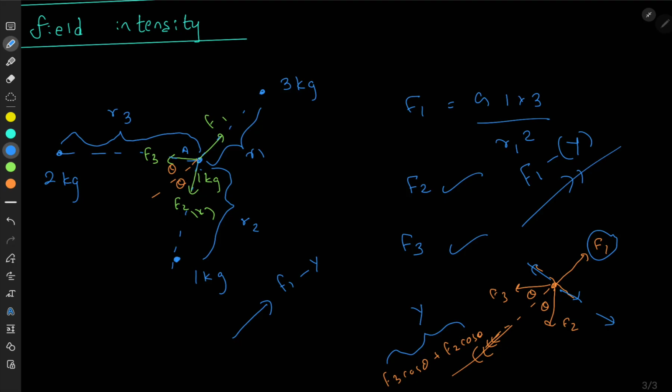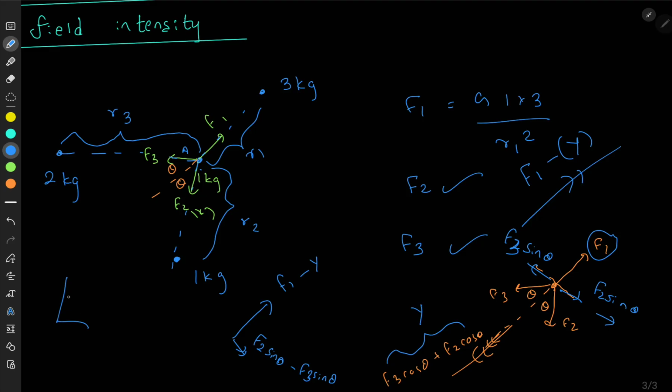And if F2 is greater than F3, then I might have a component remaining like this. F2 sin theta is here, and F3 sin theta is here. If F2 sin theta is greater than F3 sin theta, then you have this value here, F2 sin theta minus F3 sin theta. So get the resultant of these two.